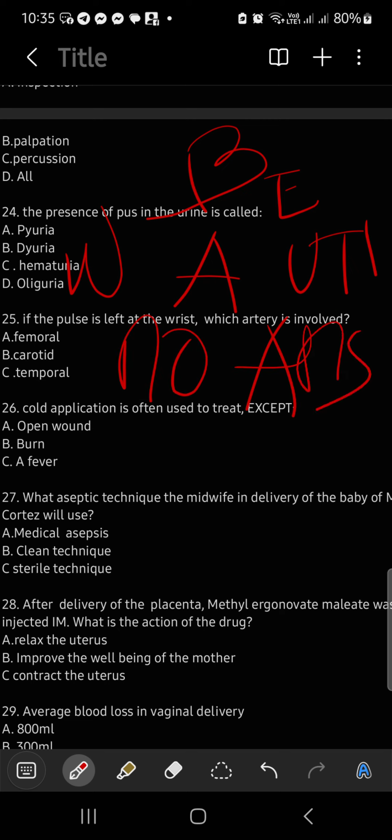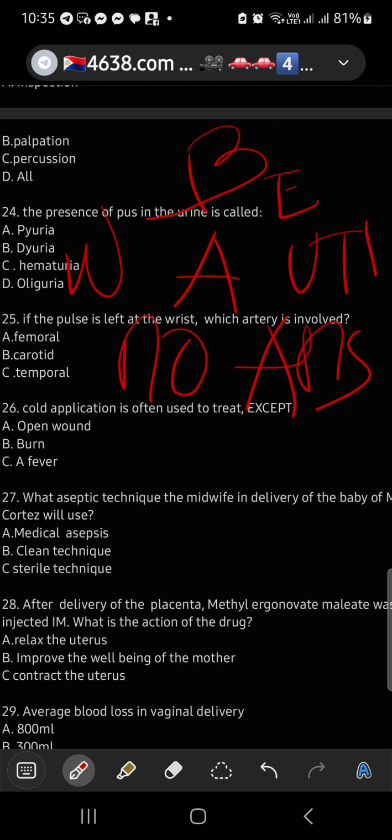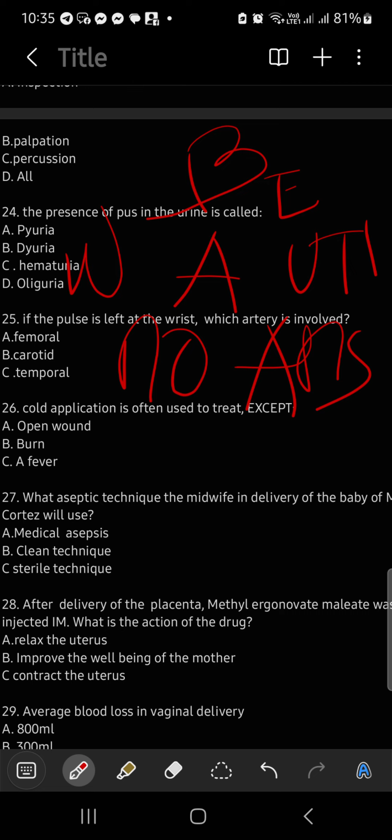Cold application is often used to treat an open wound, number 26. Okay, now another complaint.